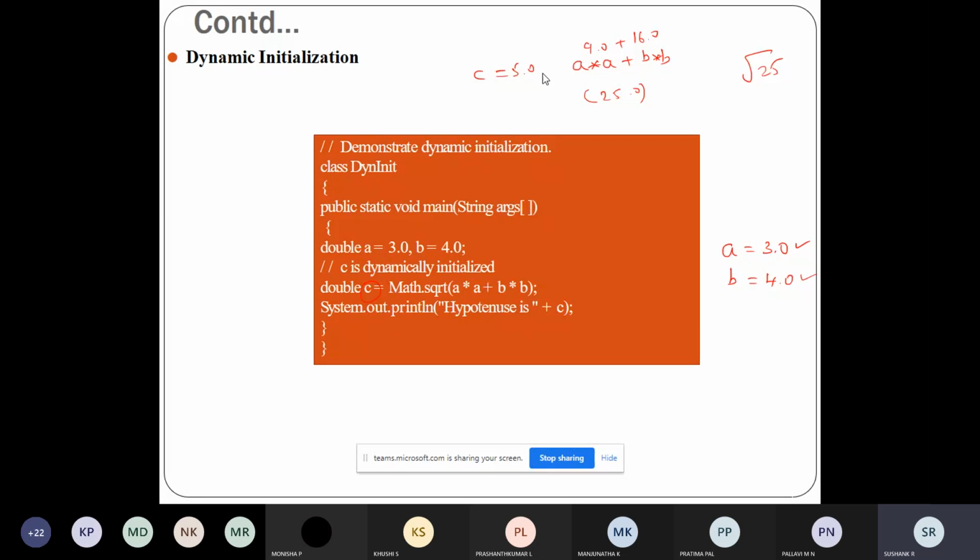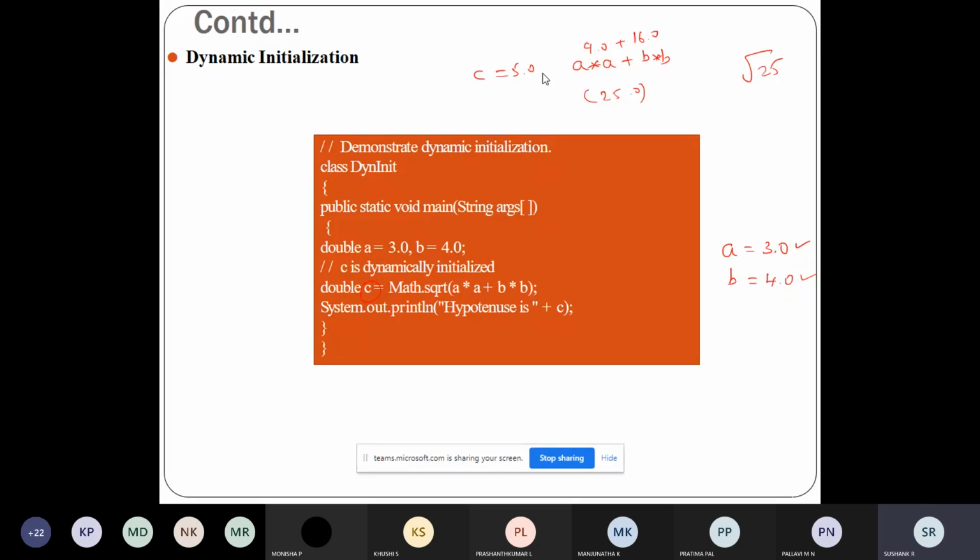Here I'm using variables in combination with expressions for assigning the value to c. The variable c is getting its value through the evaluation of the expression square root of a star a plus b star b.